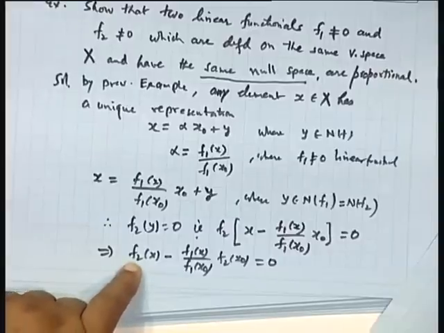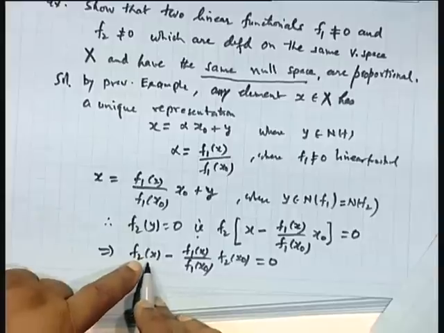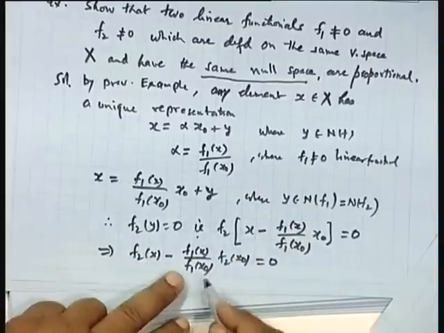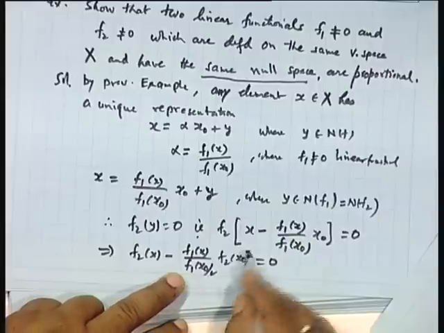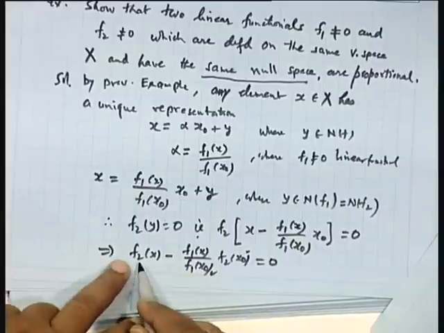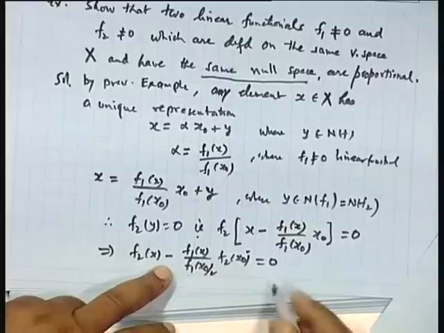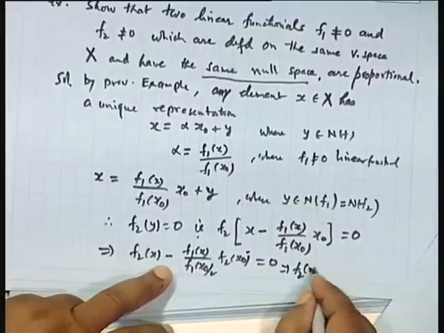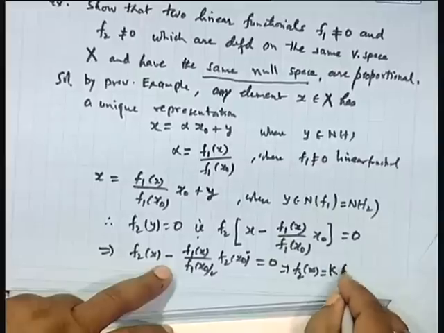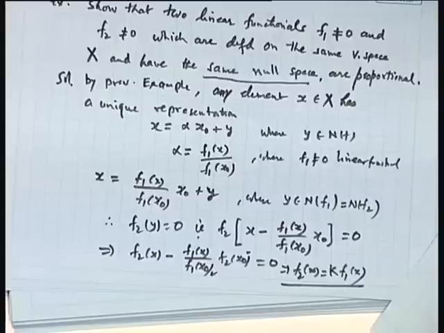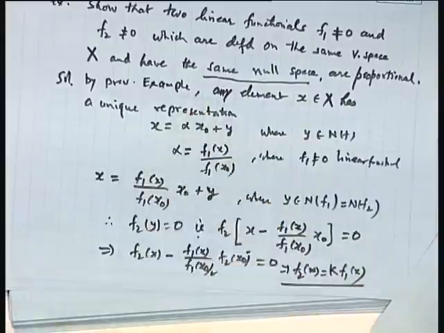What are the constant values now? f2 x is a variable, because x is variable, so it will have a different value depending on x, but this has a fixed value, this has a fixed value. So, basically f2 x can be written as a constant times f1 x. So, this implies f2 x is equal to a constant k times f1 x. So, are they not proportional? So, f1 and f2 are proportional. Clear? It's a good example.